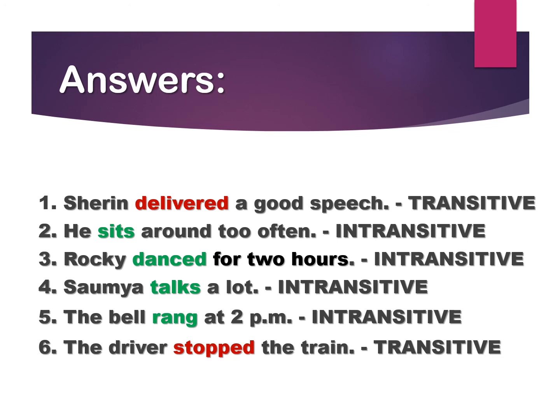Rocky danced for 2 hours. Rocky is dancing herself. There is no object for the verb danced. Soumya talks a lot. Again, there is no object for the verb talks. The bell rang at 2 p.m. The bell rang itself. The action of ringing does not pass on to any object. All these verbs which are marked with green color are intransitive verbs because they do not have any object.